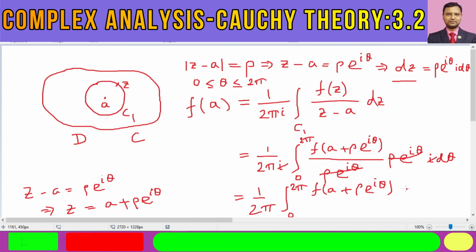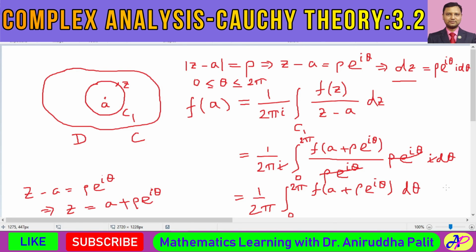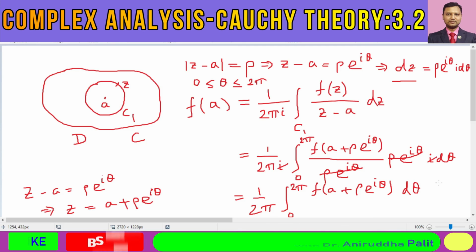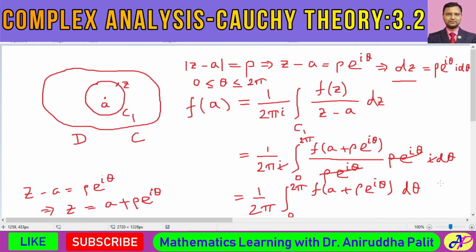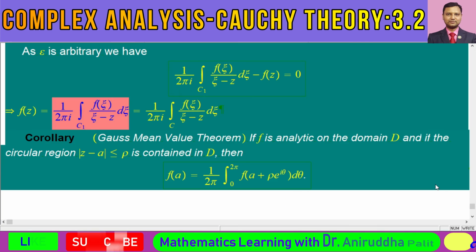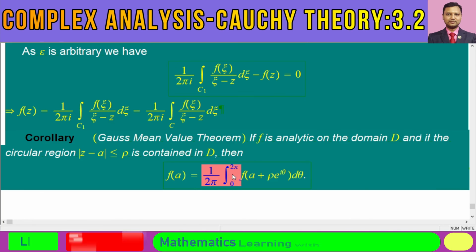So we shall have simply d theta, and that is the final expression of Gauss mean value theorem. So we have this Gauss mean value theorem.